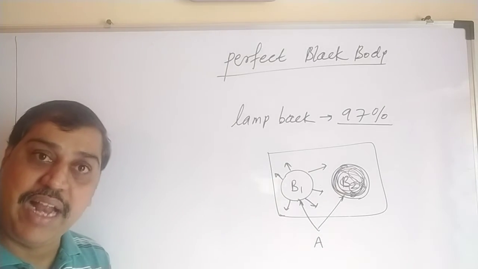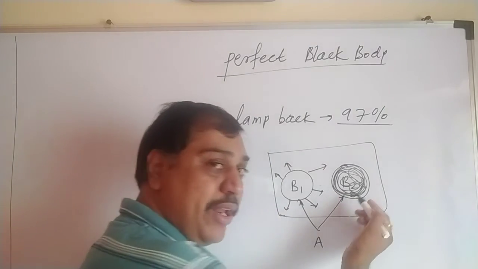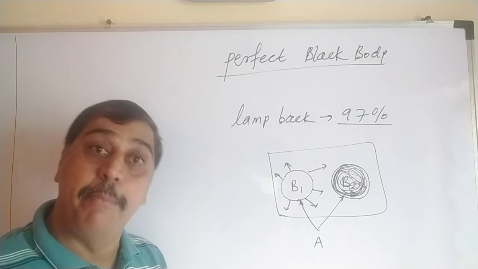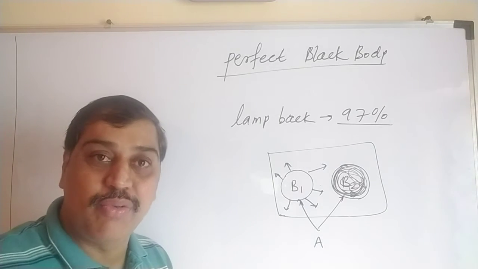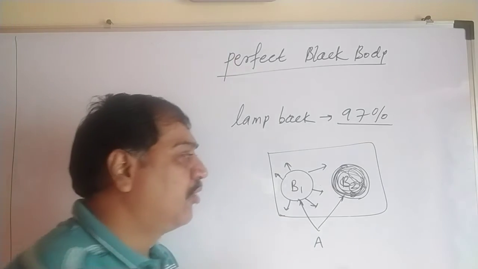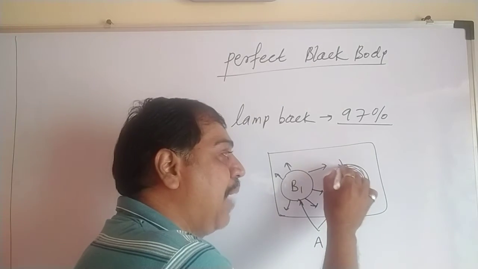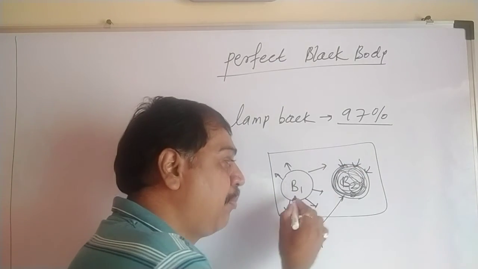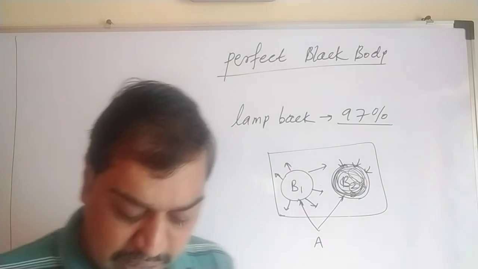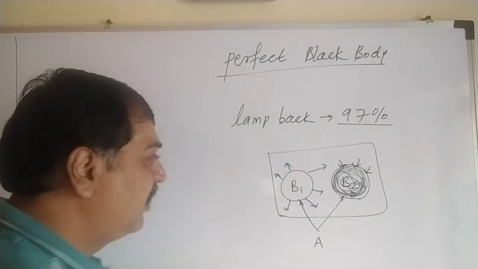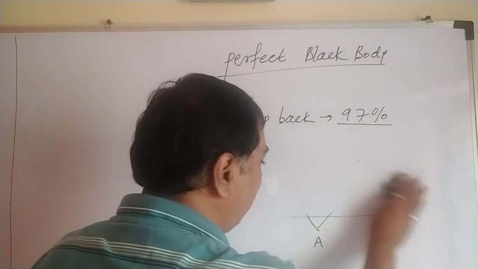And that reflection gets absorbed by the black body, because it is black color, and black color means what? It will absorb all radiations. So everything emitted by this gets absorbed here. So that is nothing but a polished surface and a perfectly black body. They have mentioned this thing in your book. So this is the basic part of the perfectly black body.